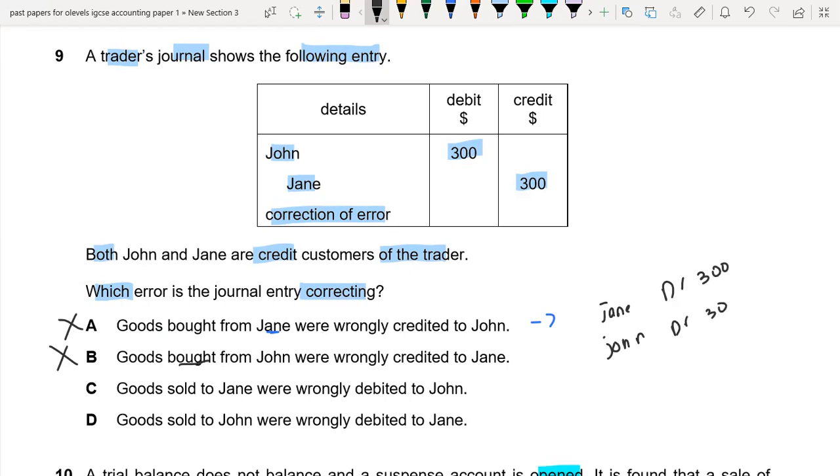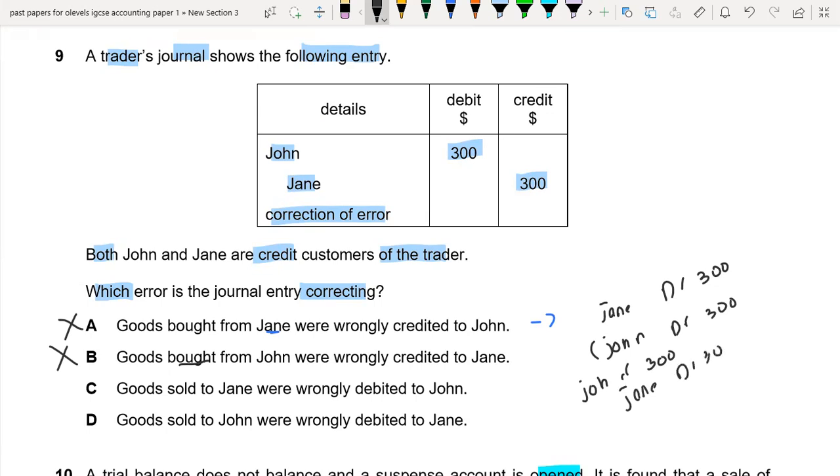Basically, John would be credited by $300 because previously we debited it mistakenly. So that's why now we have to credit John and debit Jane by 300.